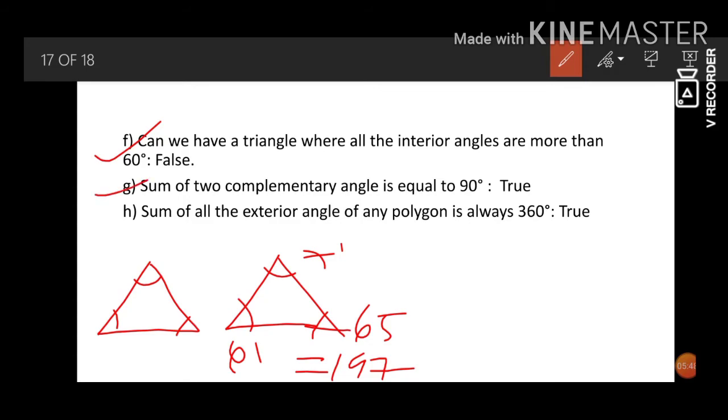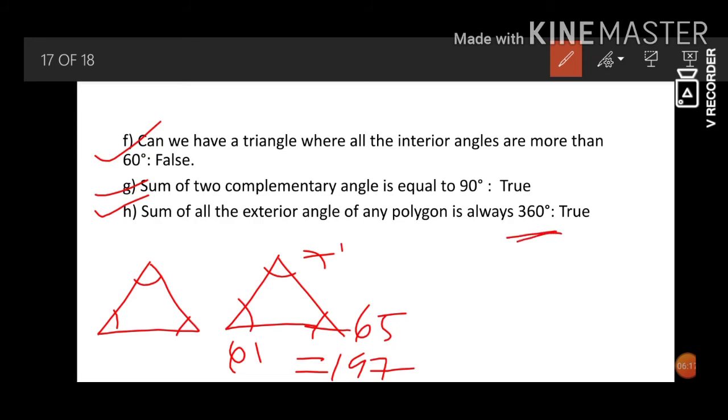The sum of all exterior angles of any polygon is always 360 degrees. This is also a universal statement. Suppose we have a convex polygon. Convex polygon means all sides are equal. Polygon means more than 3 sides. So when we have a convex polygon, the exterior angles, if we converge them to meet at a point, will give us 360 degrees.